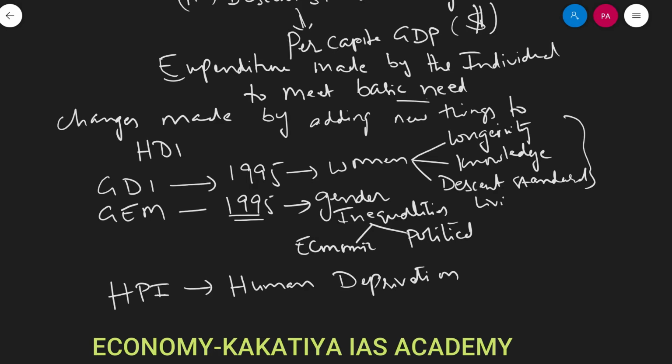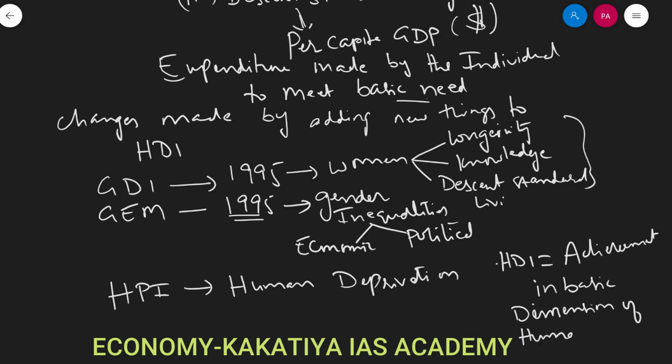Human development index measures achievements in basic dimensions of human development, whereas HPI measures deprivations on the same dimensions.